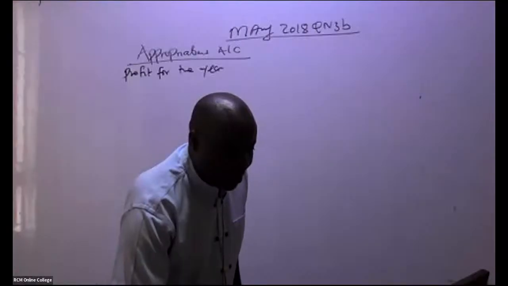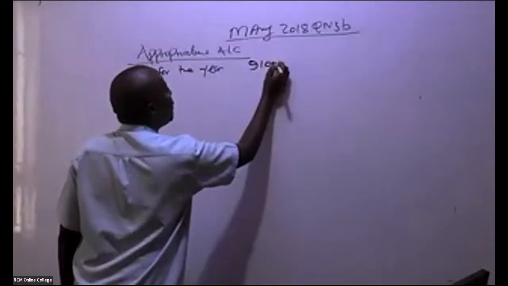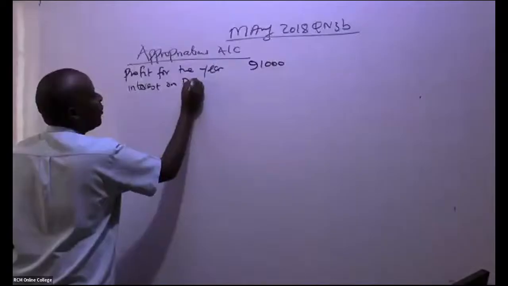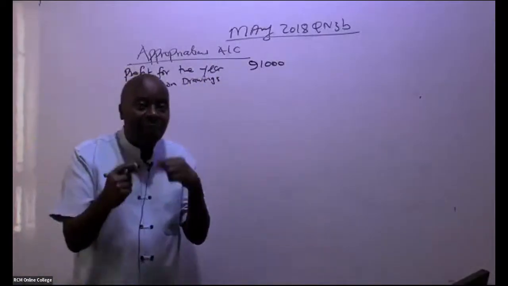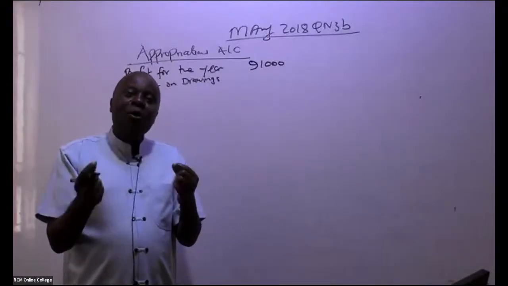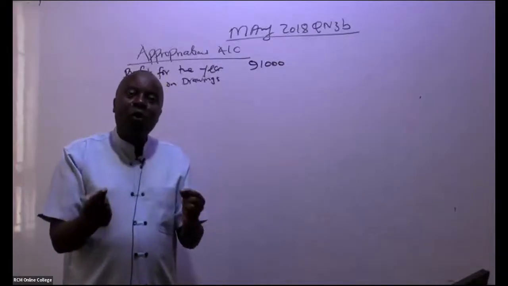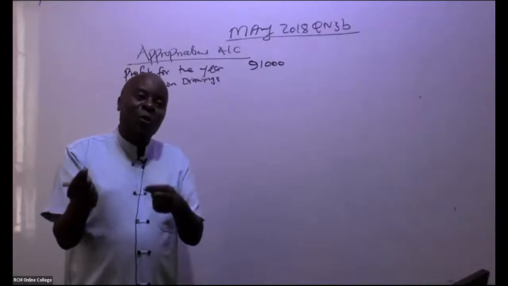Great. Now this 91,000 profit for the year, if there is any interest on drawings. Remember, as partners, we keep on drawing amounts from the audit firm, often. Because we want to discourage drawings from the firm, we normally charge some soft interest, like a soft loan to you.